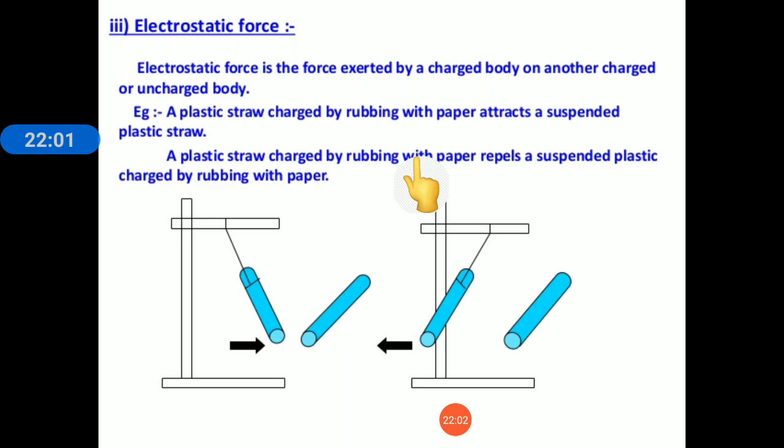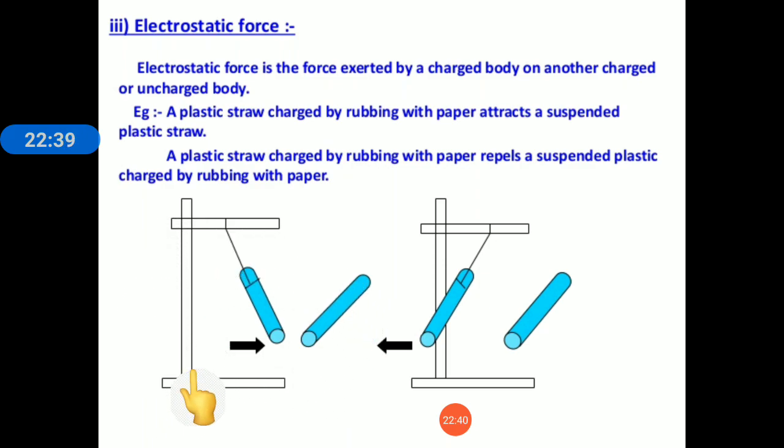Now the third type of non-contact force is electrostatic force. What is electrostatic force? Electrostatic force is the force exerted by a charged body on another charged or uncharged body. Example, a plastic straw charged by rubbing with paper attracts a suspended uncharged plastic straw. And a plastic straw charged by rubbing with paper repels a suspended straw charged by rubbing with paper.